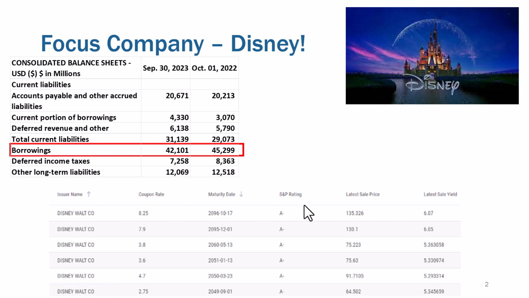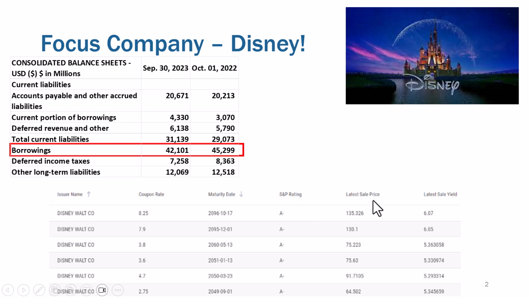The best rating is a triple A, so not like in academia where it may be an A plus, but a triple A is the best rating, and then a double A is next best, and then an A is the next best rating after that, and an A minus means it's not quite as good as a solid A, and then it goes down to a triple B, and that's kind of the last good rating. When you get down to a double B, that one is not very good.